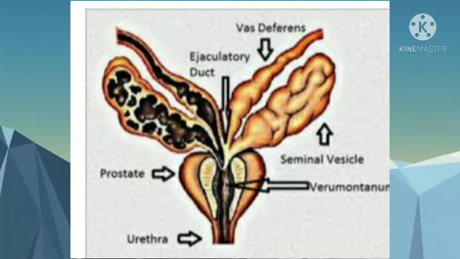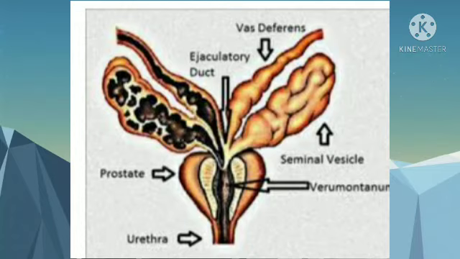Prostate gland. It is a large, spongy and lobulated gland which surrounds the proximal part of the urethra. It pours its alkaline secretion into the urethra.